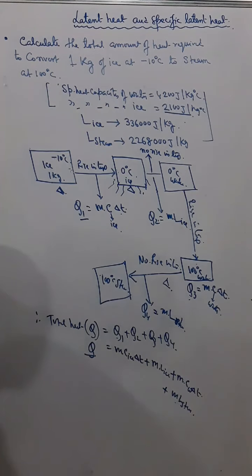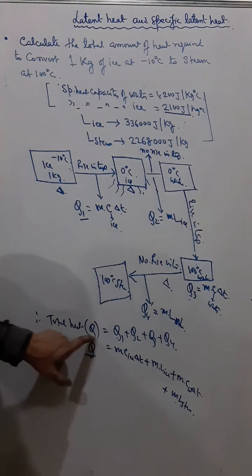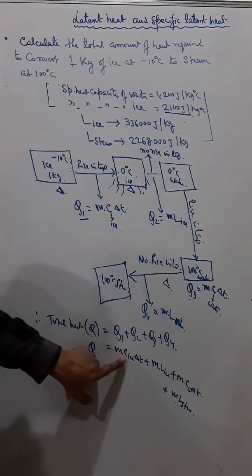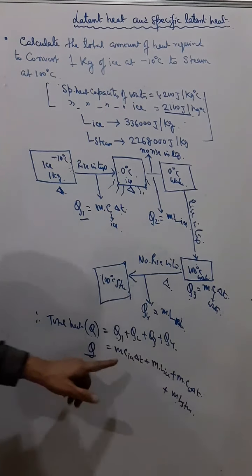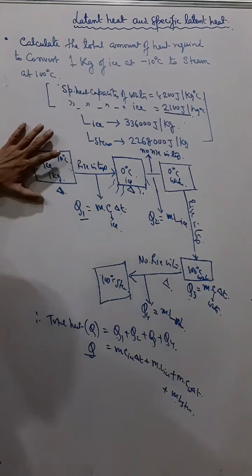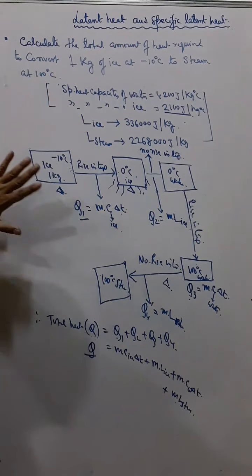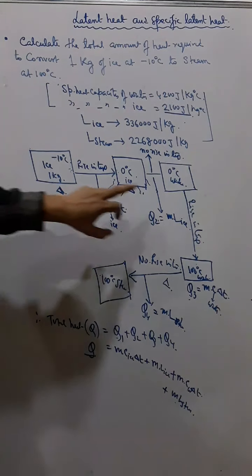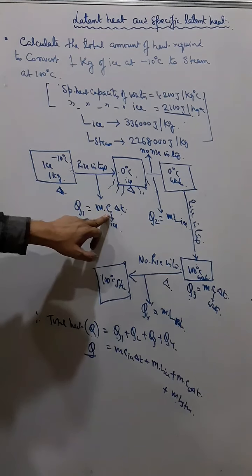Understand? Now again in some sums, total heat will be given, and out of these terms maybe one term is missing, so you can find that term. The main thing to understand is that for doing sums related to latent heat, you have to understand where we will use latent heat and where we will use specific heat capacity.